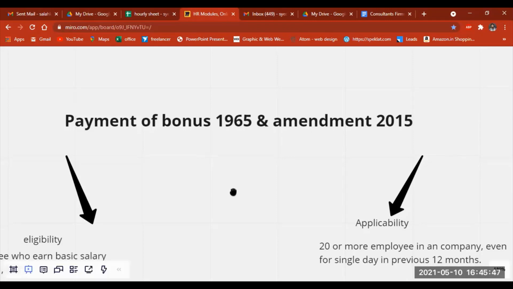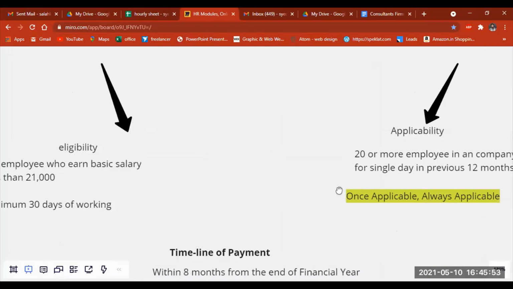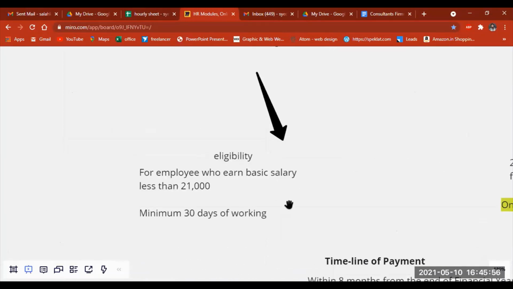And for this act, we have eligibility as well as applicability conditions. Looking at eligibility, it is eligible for any employee who earns a basic salary of 21,000 or less. If it is more than 21,000, then that employee is not eligible for this Payment of Bonus Act. He also needs to work 30 days for this organization in a month. So these are the two eligibility conditions for the payment of bonus.